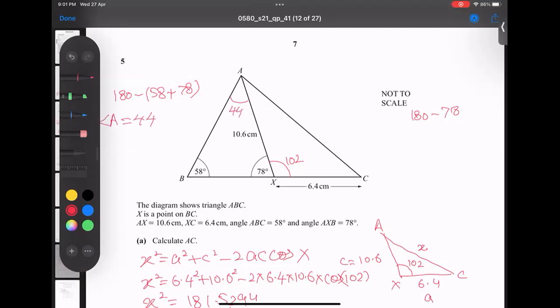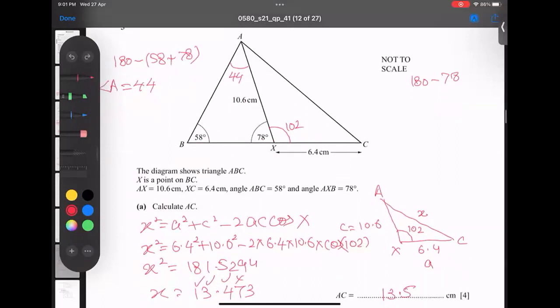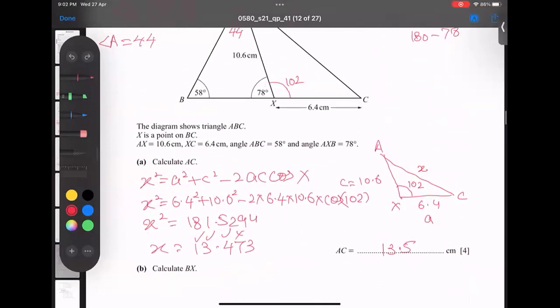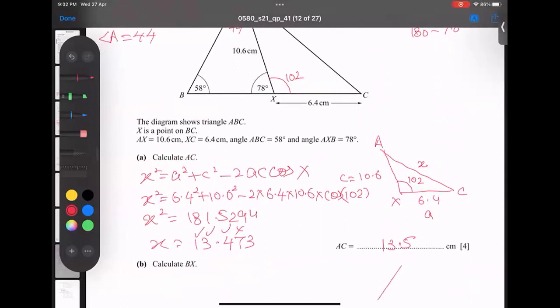Now I'm looking for this one, and I can use sine rule. How? Because this is the concerning point, and this pair we are given, and this pair to use. So 2 pairs I will use to get this BX, my target. I'm writing here using the big triangle, I mean that triangle. So this is B, this is X on the top, A. This is 44, this is 10.6, this is 58, and this is my concern.